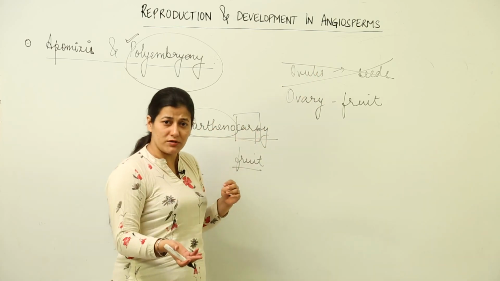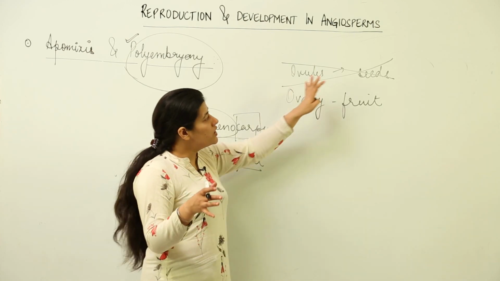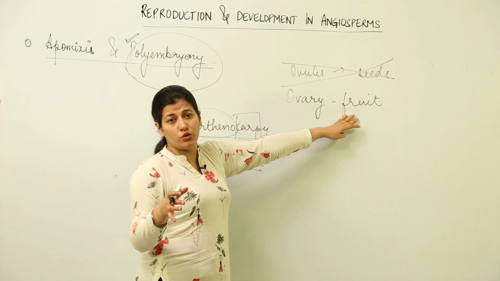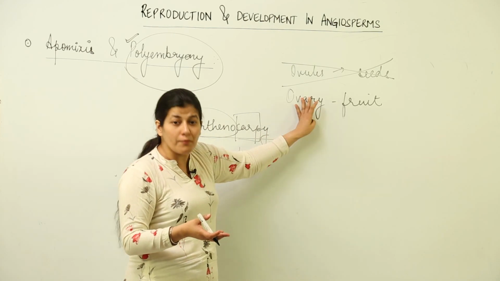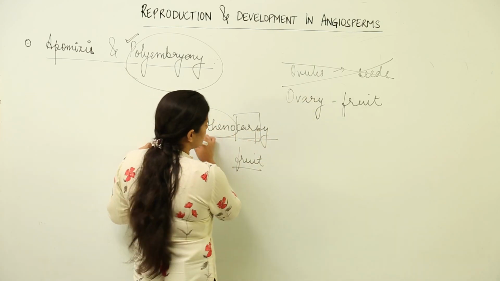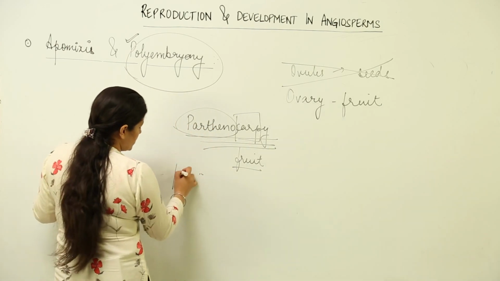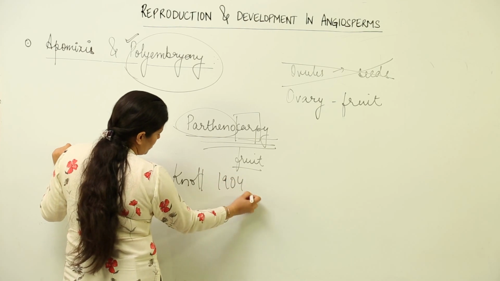It might have formed the gametophyte, but no male comes and fertilizes it. So there is no formation of seeds. A fruit that has developed on its own from the ovary with no seeds within it is known as Parthenocarpy. The Parthenocarpy process was given by Noll in 1904.